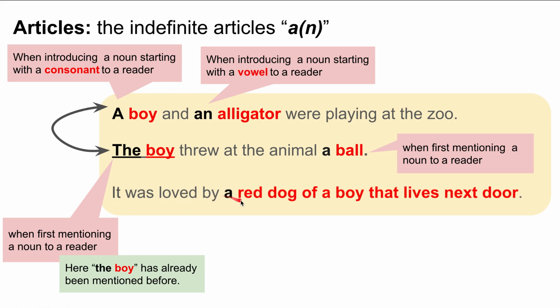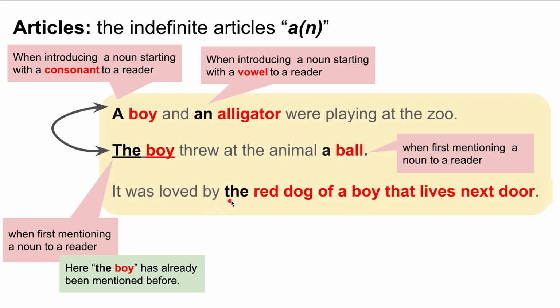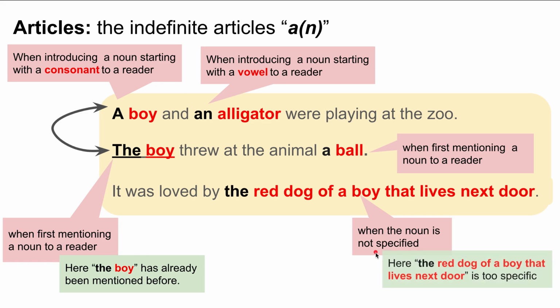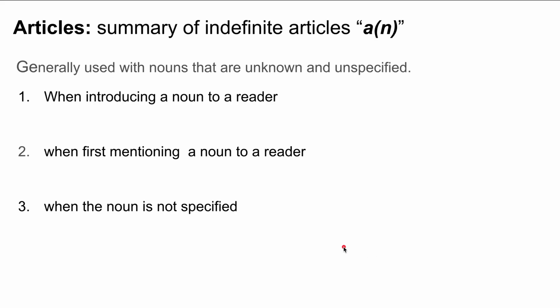So, it was loved by a red dog of a boy that lives next door. We have to change a red dog to the red dog of a boy that lives next door. Why? Because when the noun is not specified, we use "a." But here, the red dog of a boy that lives next door is too specific. It's already been specified in the sentence.